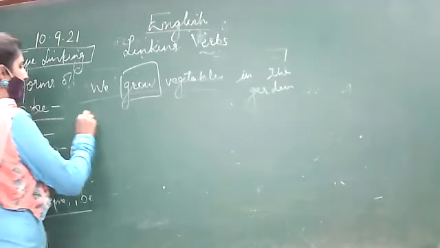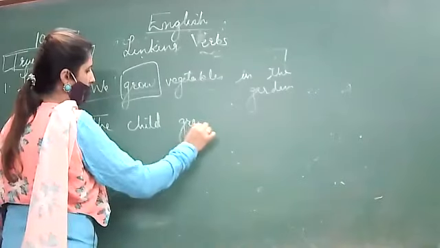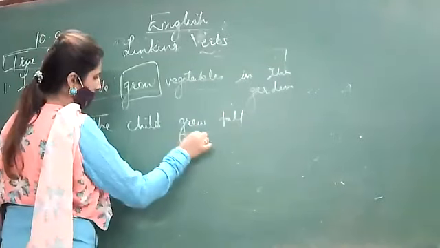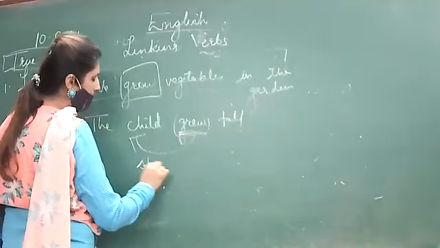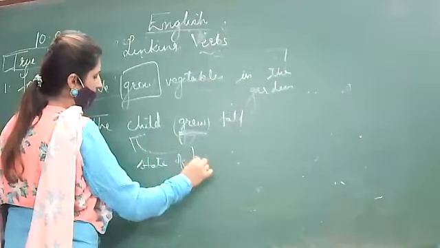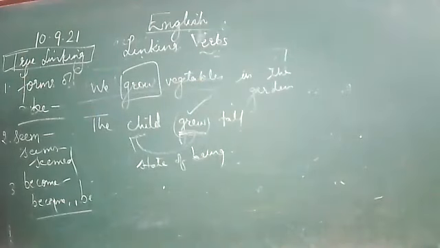Suppose the child grew tall. Here, this "grew" is telling about the state of being of the subject. So this is called a linking verb. So how will you interpret whether it is a linking verb or not?